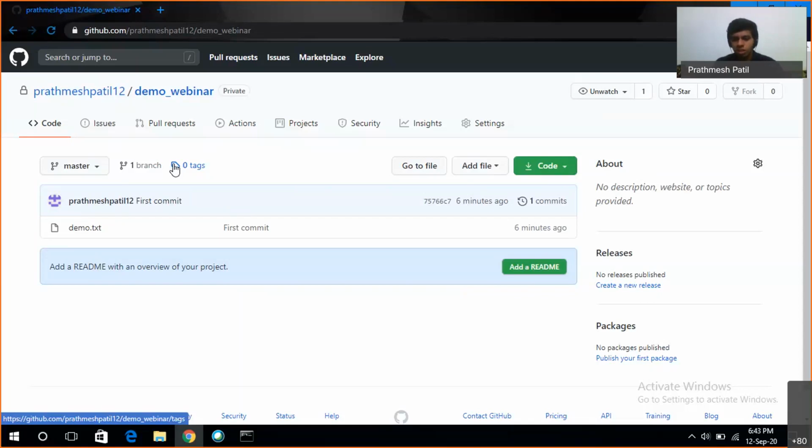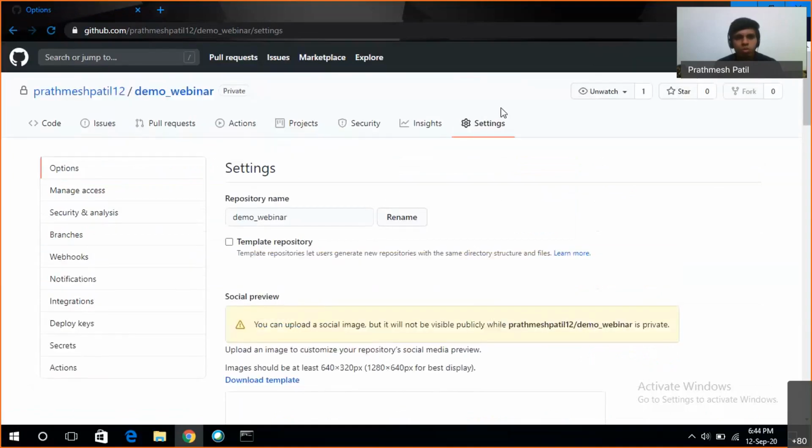Now we'll see how we can add other users through GitHub. I'll just add Kshitij to my repository. You have to go to the settings tab, and then here you can see the manage access tab.